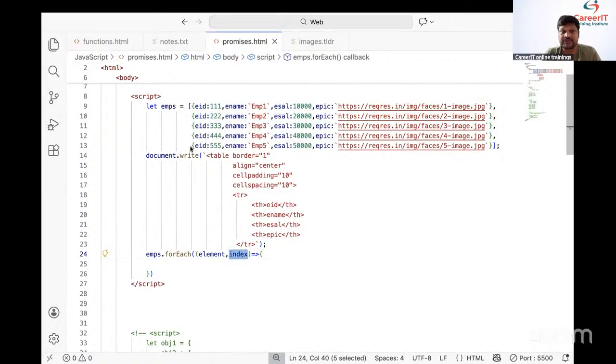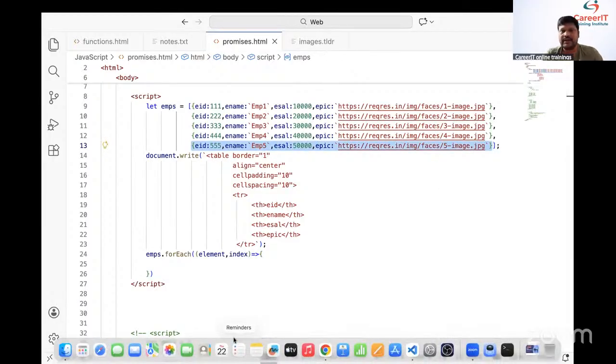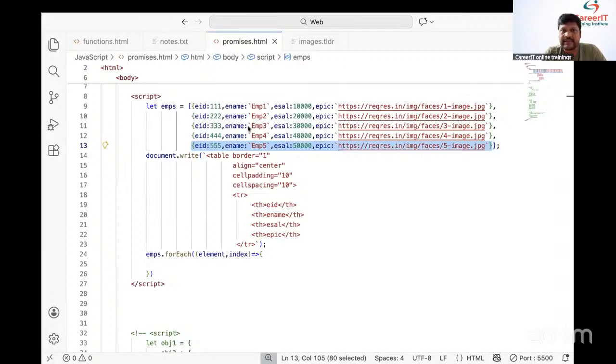For the last execution, is it the last object? Yes, this is the last object. The last object is stored to element and four is stored to index. Finally, element means object. That object contains how many keys? The first key is eid, the second key is ename, the third key is esal, and the fourth key is epic.